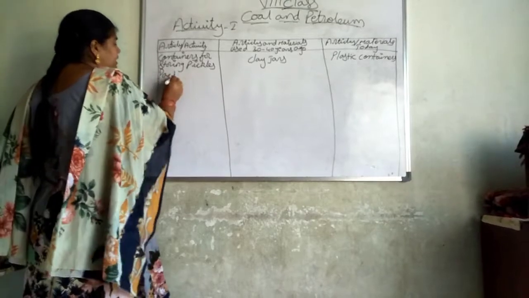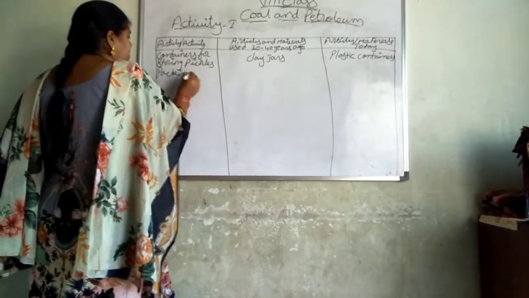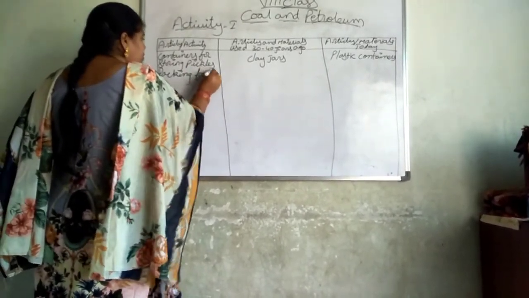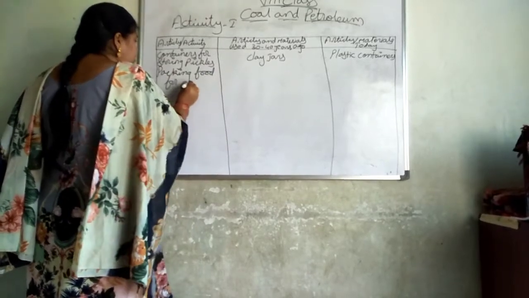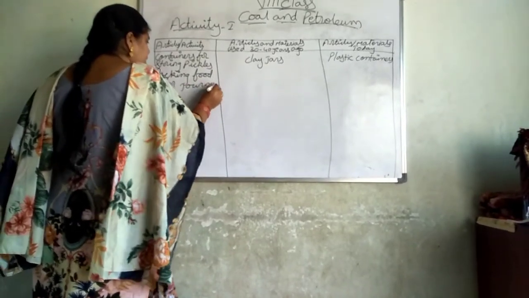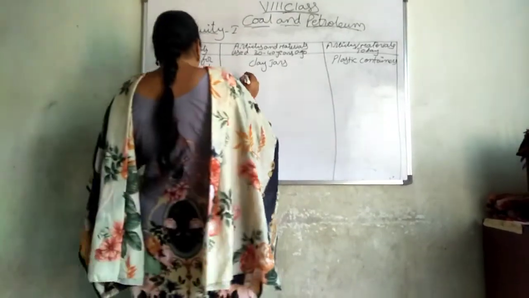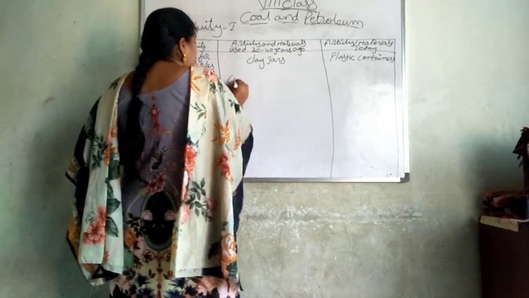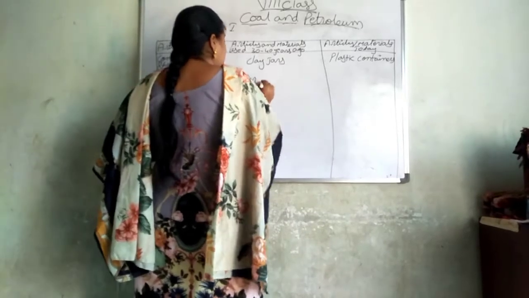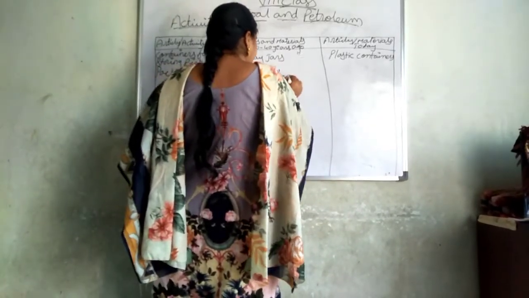The next one, second one: packing food for journey. When taking packed food for a journey, before they used to go with copper tiffin boxes.